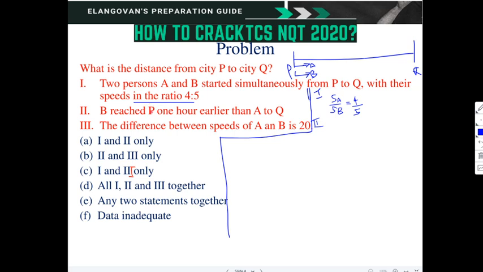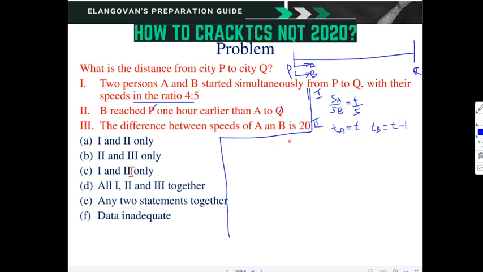So I am not taking this P and Q, leaving this so that it is easy. B reached 1 hour earlier than A. So if the time taken to cover the distance by A is T hours, then what will be TB? Time taken by the guy B to reach Q is, B reached 1 hour earlier, so it will take T minus 1 hours. So if TA is T, TB is T minus 1.